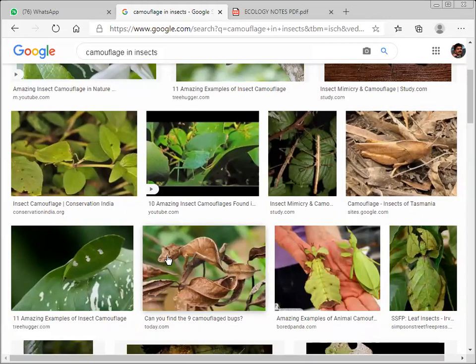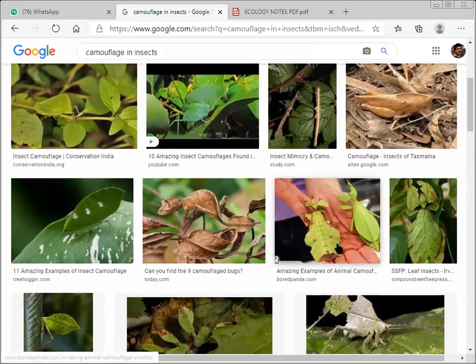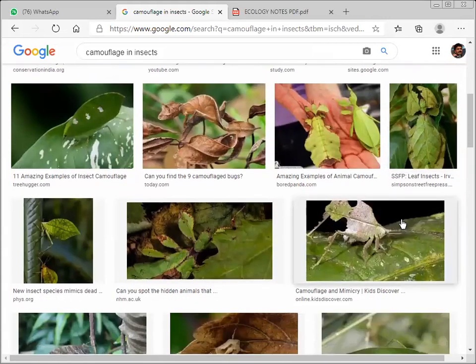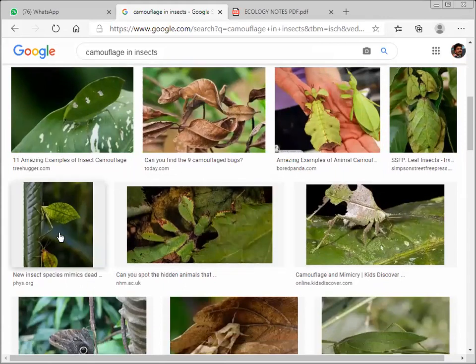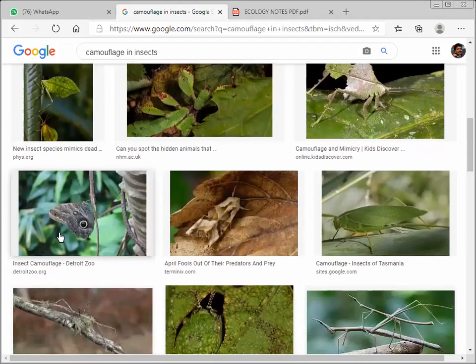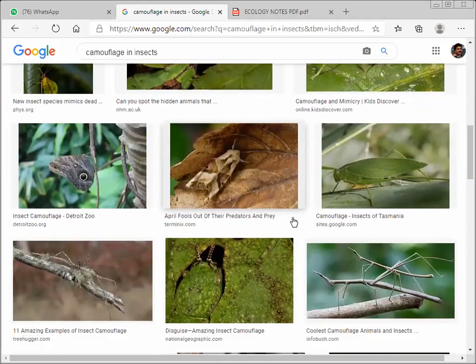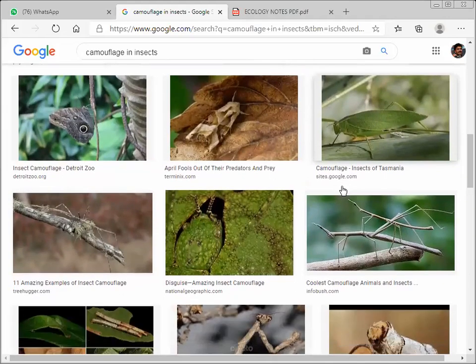So this is also an insect. This one is very interesting, isn't it? So various kinds of insects look like leaves, to escape from the predators. Most of the times you can see these kinds of insects.